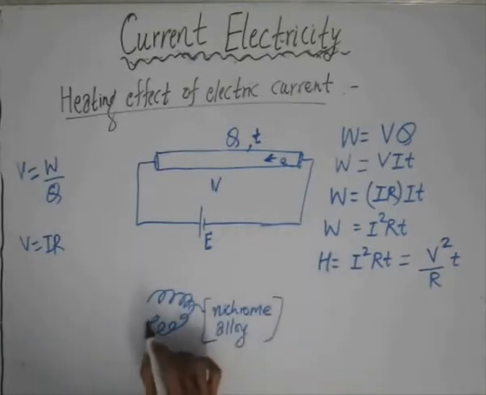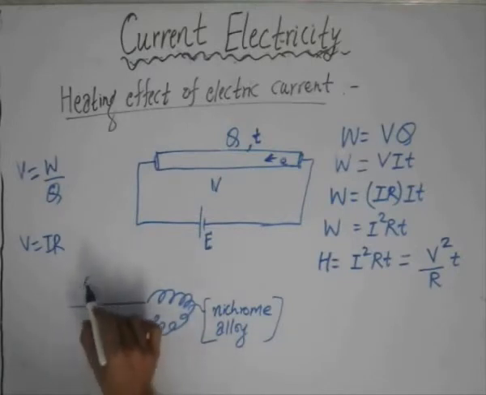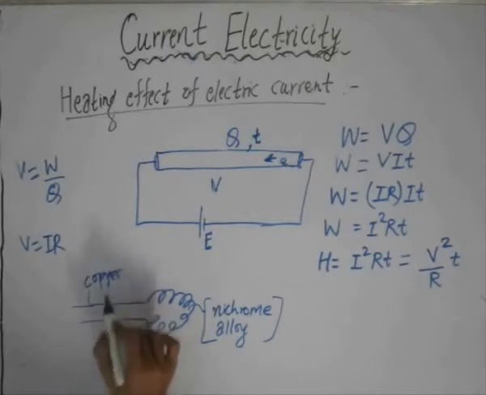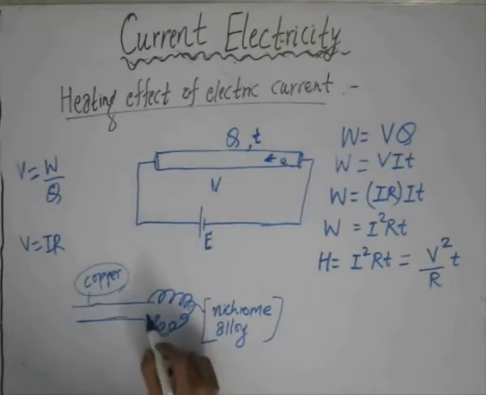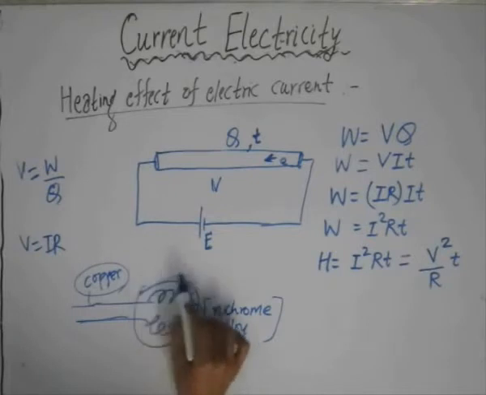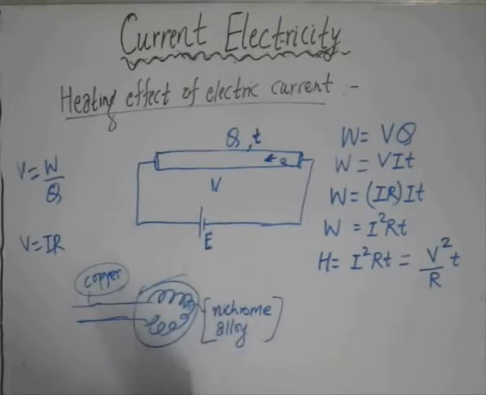And this coil is in turn connected with connecting wires. These connecting wires are generally copper wires, and since copper wires have very low resistance, the heat that would be generated because of this copper wire would be negligible in comparison to the heat that is produced by the coil. And it is these coils which help us to obtain a large amount of heat for our applications.